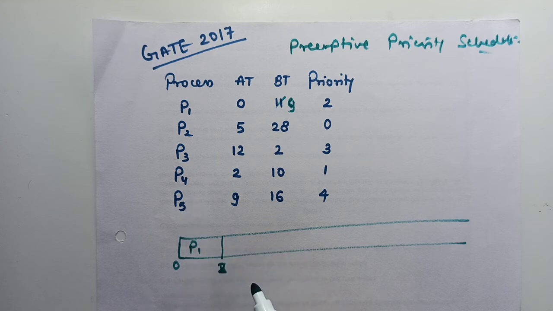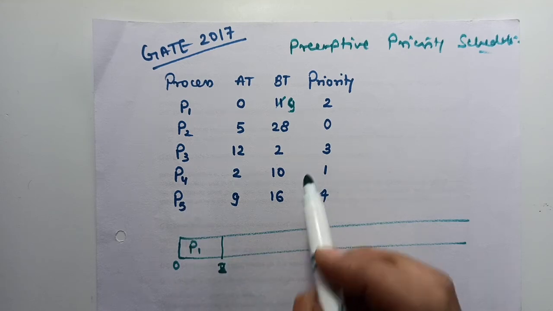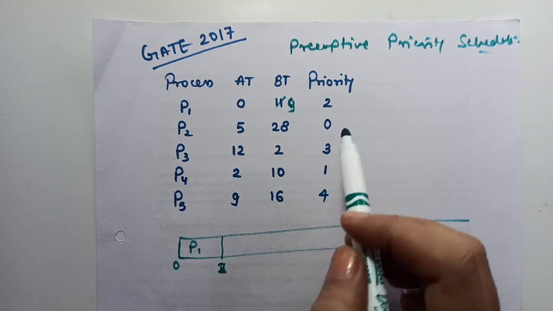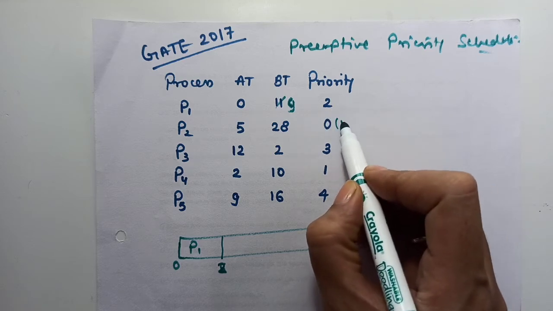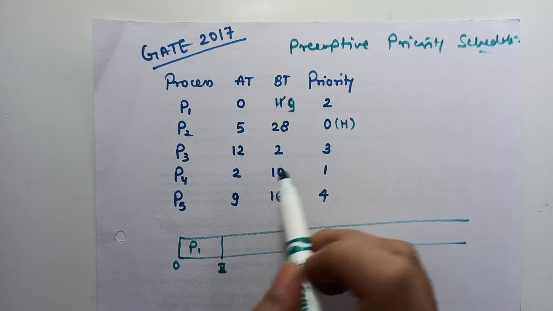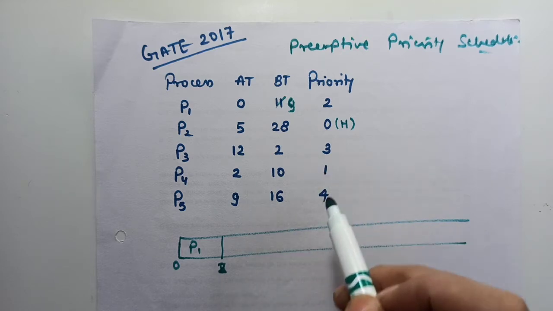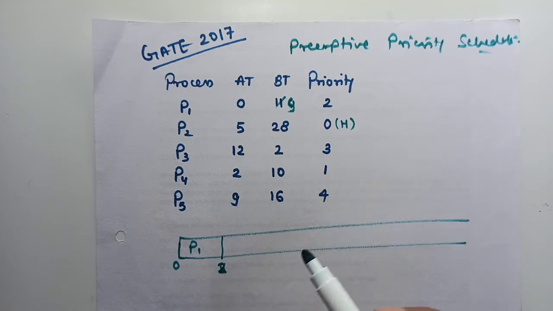Process P4 has arrived. So which process to schedule next? Process P1 is executing, which has this priority. Here the lower the number, the higher the priority. That means process P4 has the highest priority. So there will be context switching. P1 will go back to the ready queue and P4 will be scheduled next.